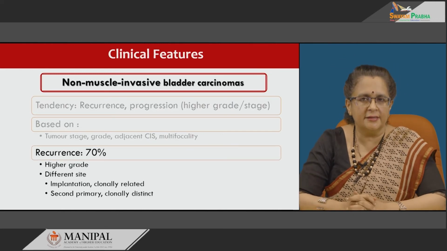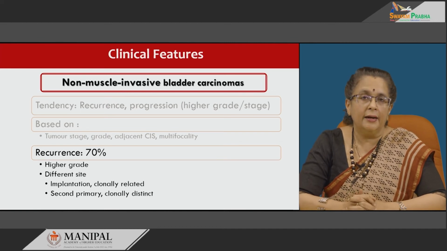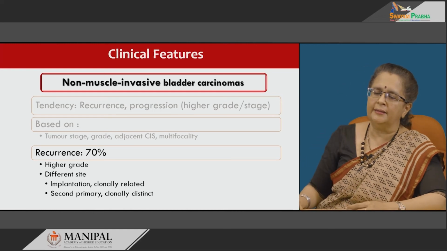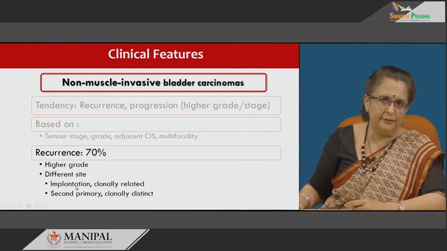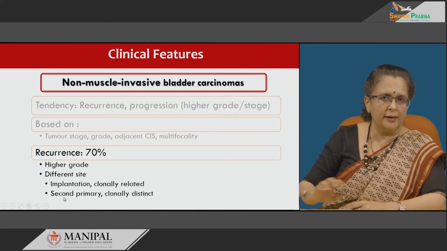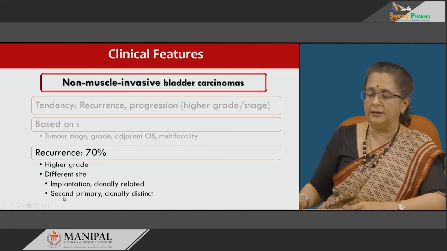Recurrence occurs in 70% of the cases, and when it recurs it may be a higher grade and maybe at a different site. If it is at a different site, it could be either implantation from the primary tumor, in which case it is clonally related, or it could be another primary tumor, in which case it is clonally distinct.